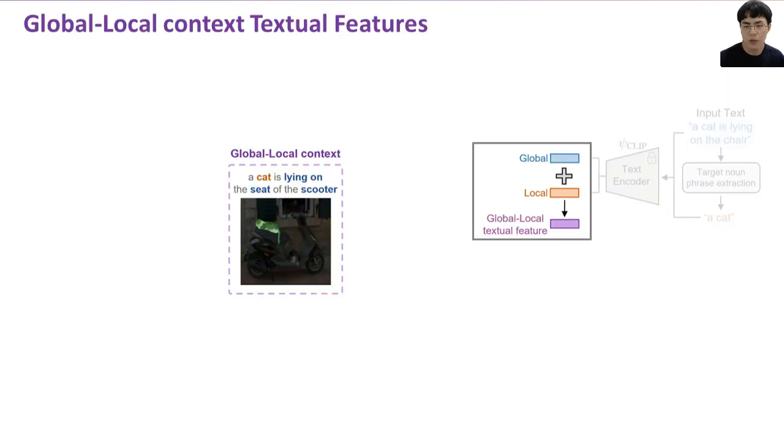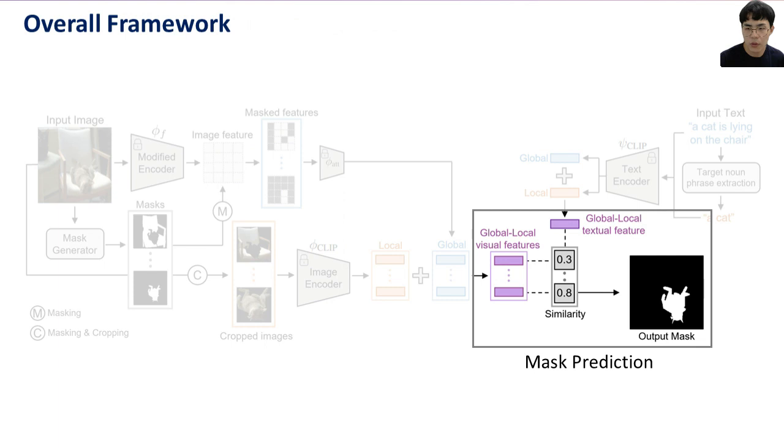We fuse the global sentence and local noun phrase textual features. Finally, we obtain the score for each mask proposal by computing cosine similarity between global-local context visual features and the global-local textual feature. And we choose the mask with the highest score.